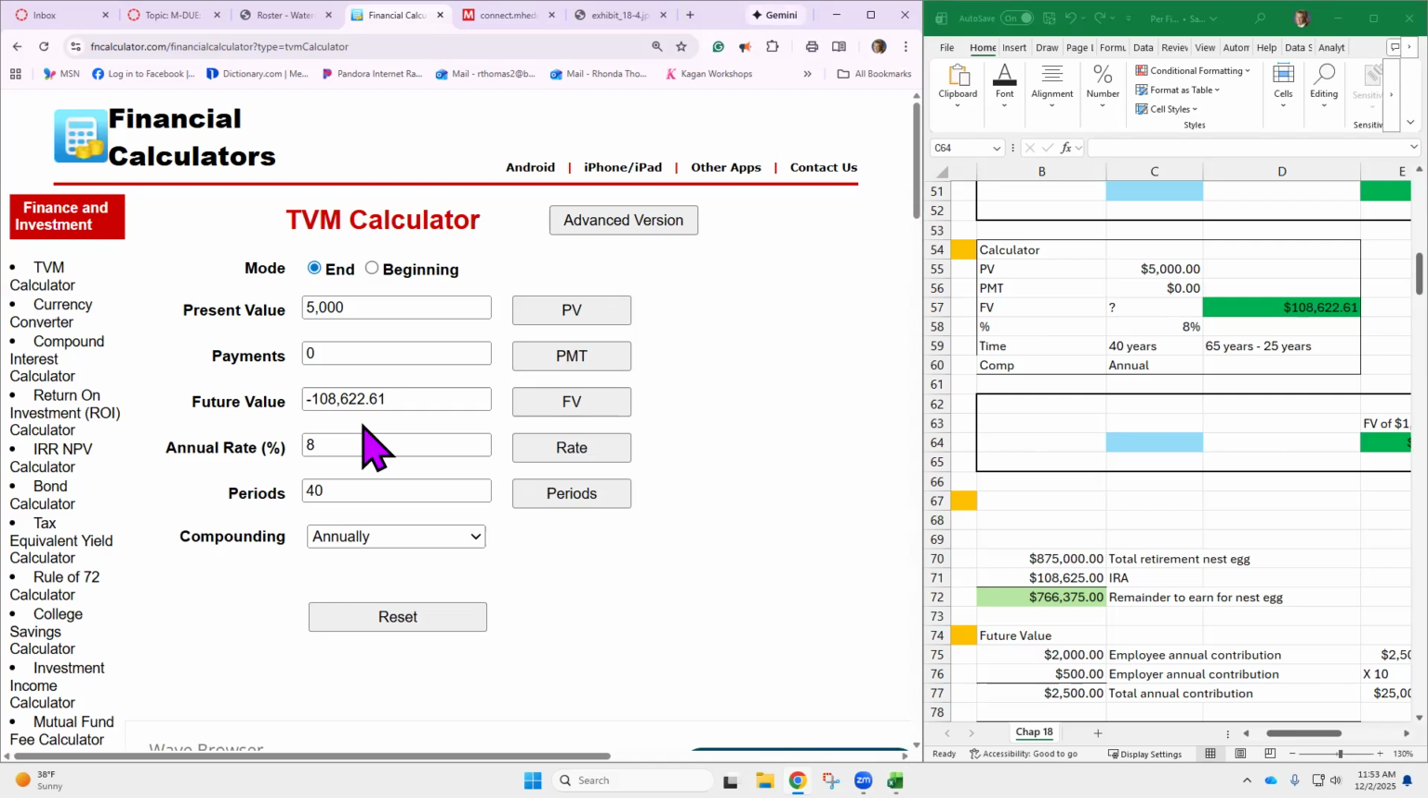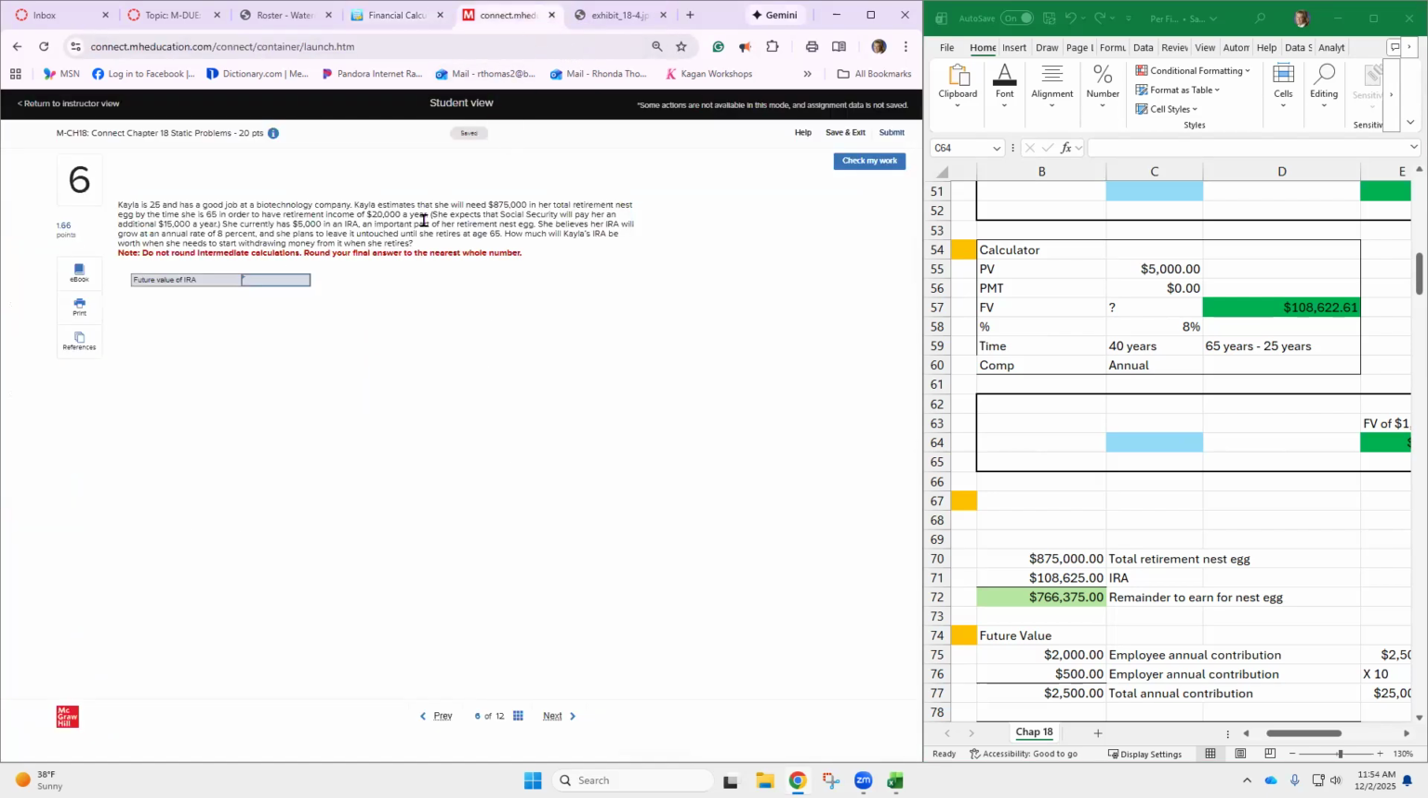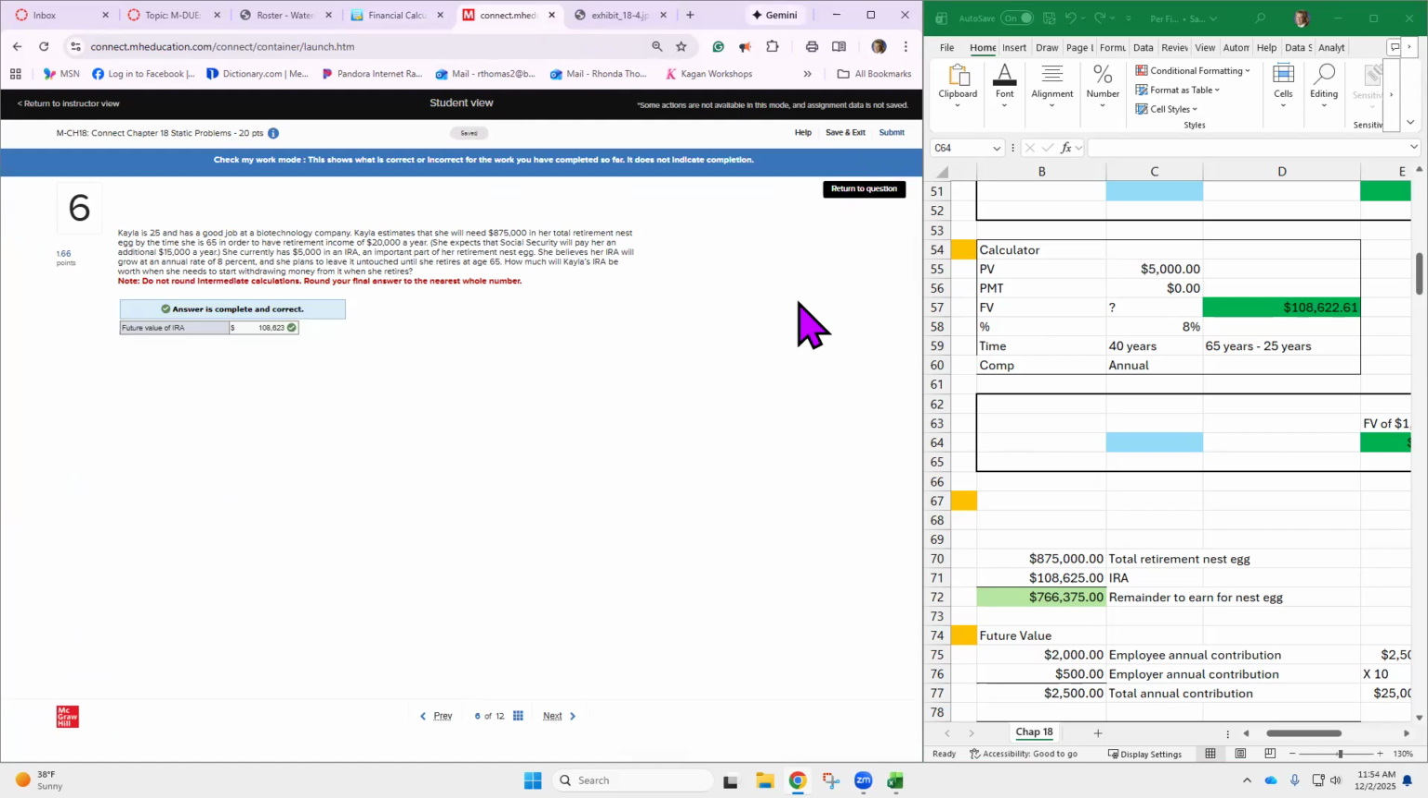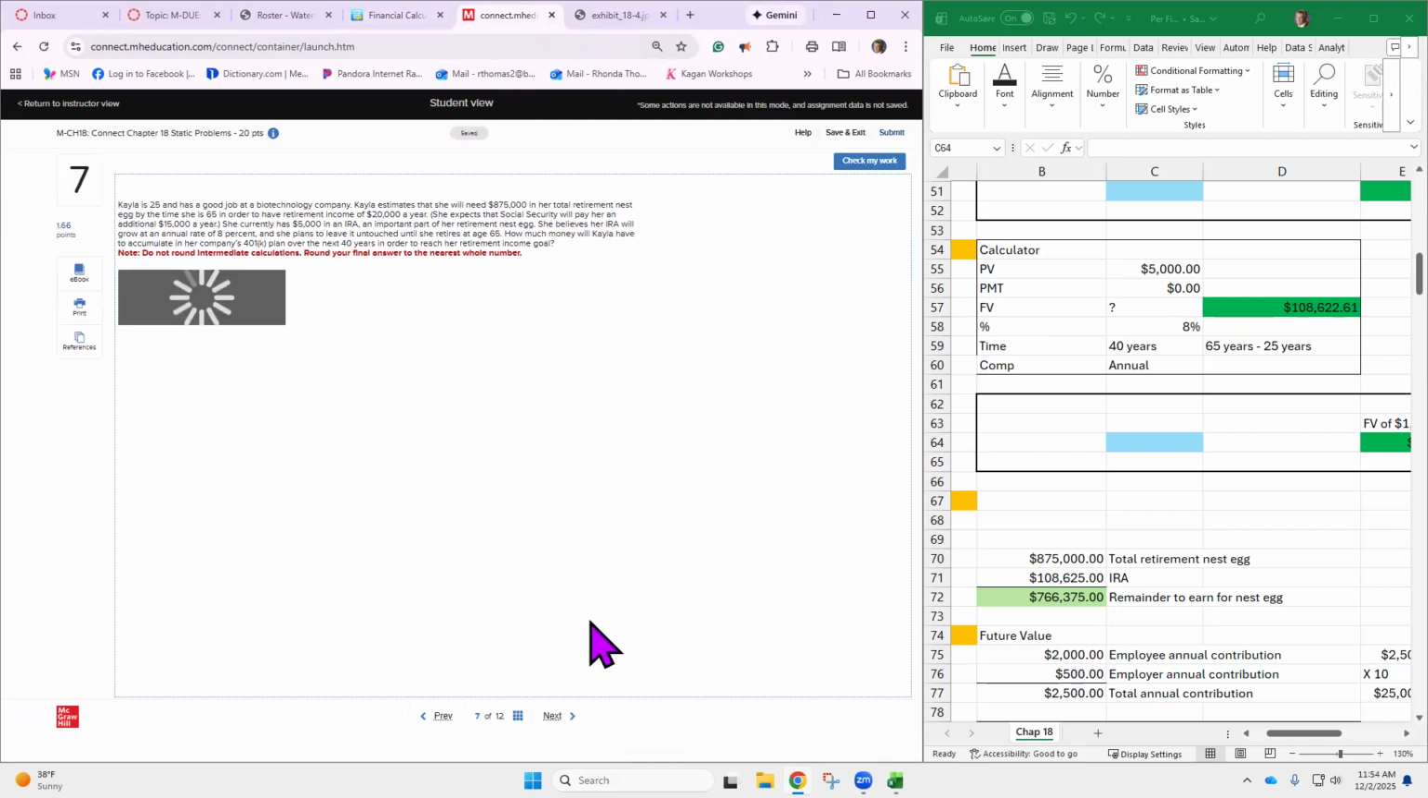So it looks like she can estimate $108,622.61. Okay, well, that's not a whole lot of that. Yeah, I know, but it's part of it. So let's put that in. So the future value of just the IRA is $108,622.61. So that's one leg of her retirement plan.